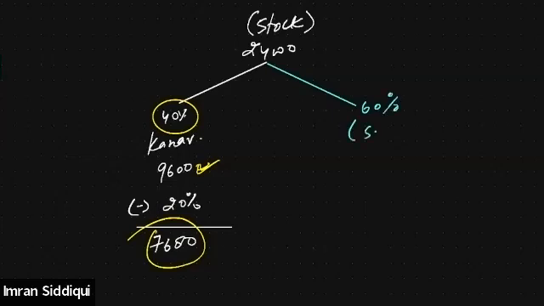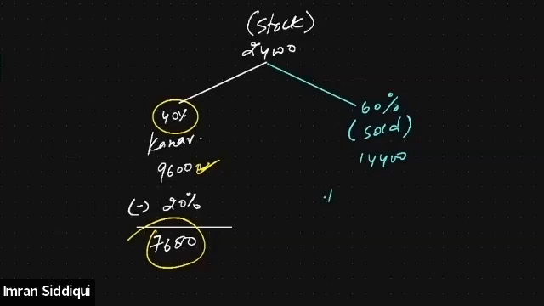And it is being sold in the market, right? 60% will be how much? If 40% is 9,600, then 24,000 minus 9,600, the remaining 60% stock will be 14,400. Is that correct?